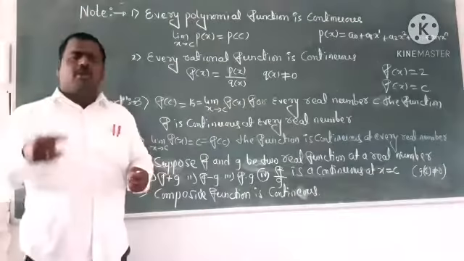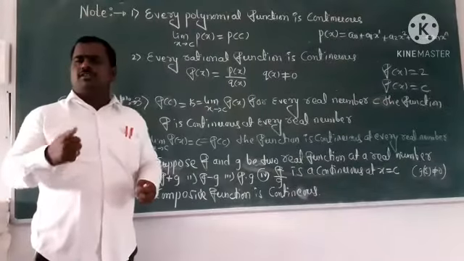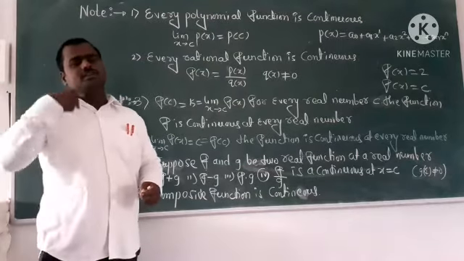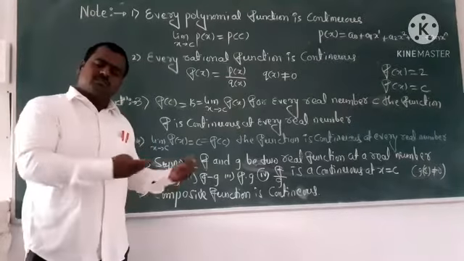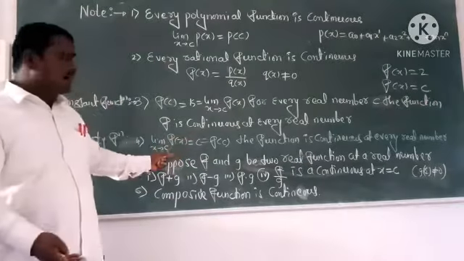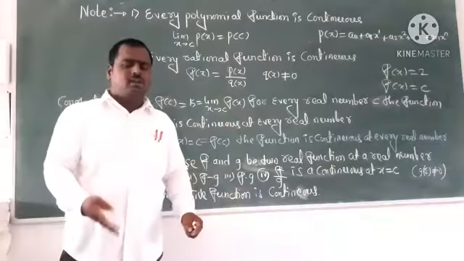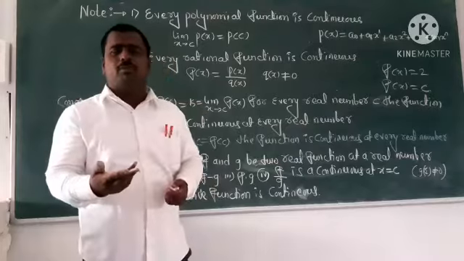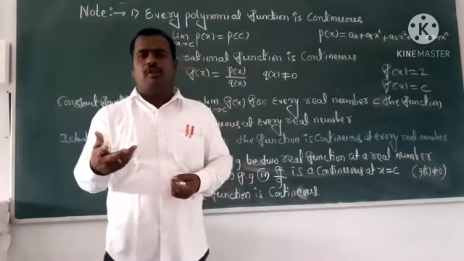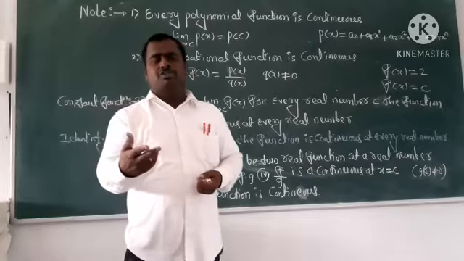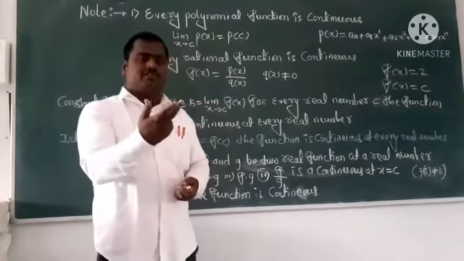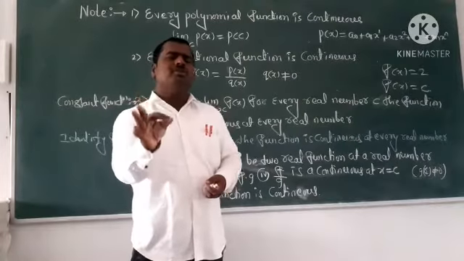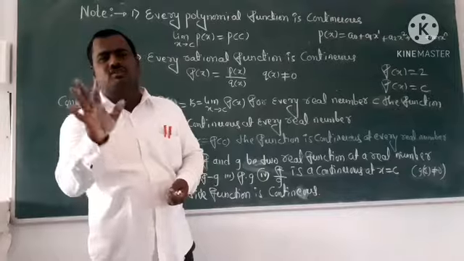So most of the time, every polynomial function is continuous, every rational function is continuous, every constant function is continuous, and every identity function is continuous. These are what we are going to express. Another most important: the addition, subtraction, multiplication and division of two polynomial functions are all continuous at a point x is equal to c.